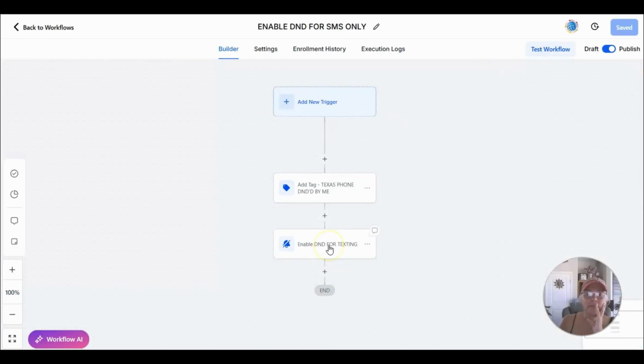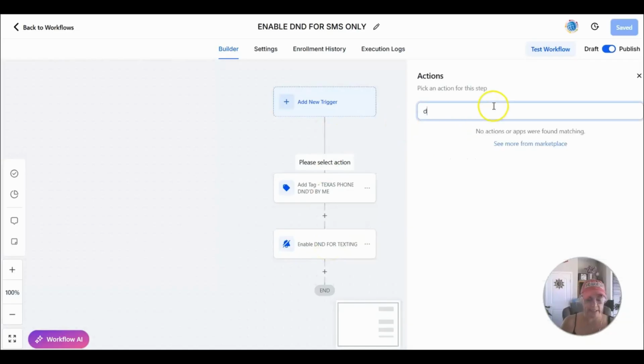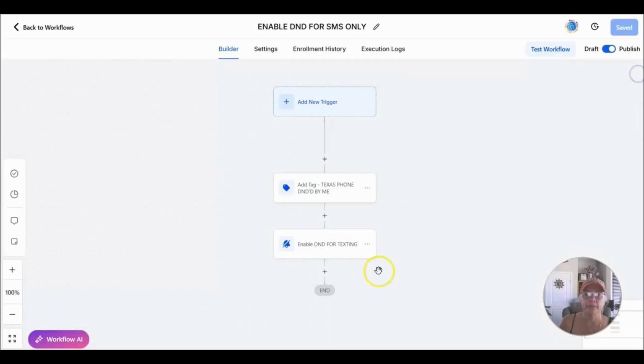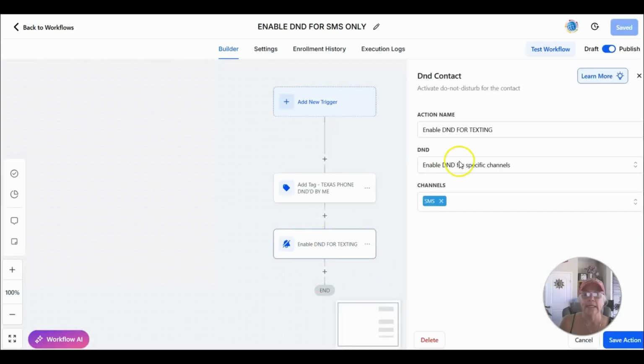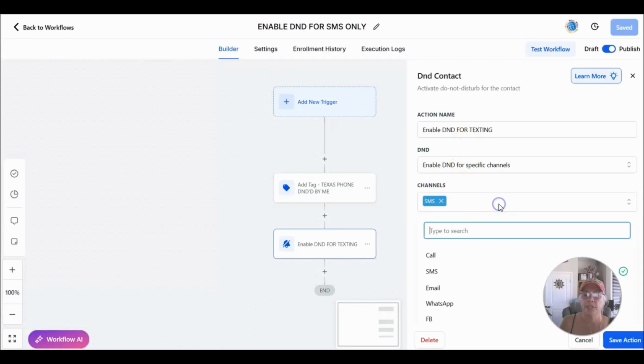And then here, what you're going to do is start from scratch. You can see I just went here and typed in DND, and then I'm enabling the DND. I basically went here, I clicked on the different channels, and I want to pick the specific channel. So you're going to pick the channel from here, which is going to be SMS. We don't have WhatsApp, we're not using WhatsApp in my world, so WhatsApp might come into play here too.